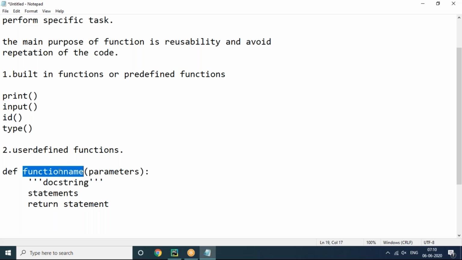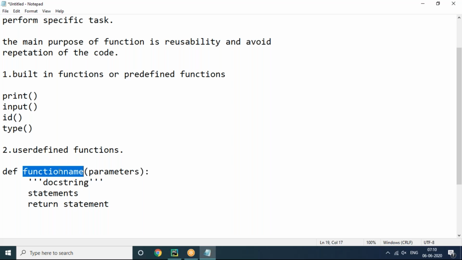Identifier rules are there, 8 rules. Those rules are applicable for the function name also. Function name should not start with a digit. Function name should not be two parts. Function name should not be any keyword name. These are the rules, no?